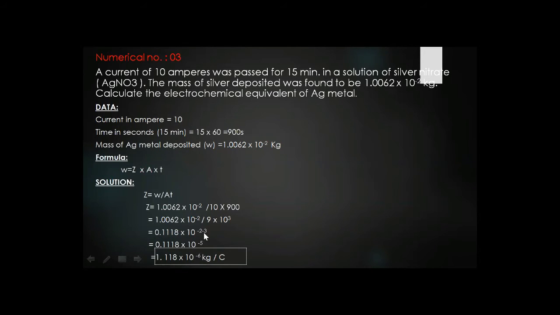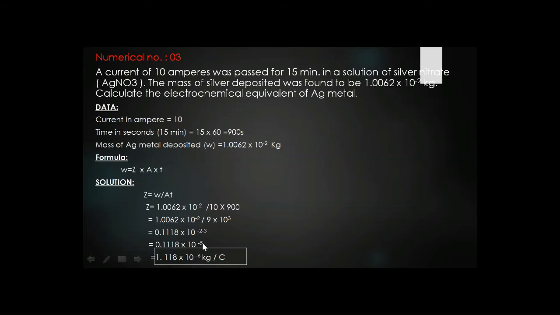So minus 2 minus 3 is equal to minus 5. So it will become 0.1118 multiplied by 10 raised to power minus 5.